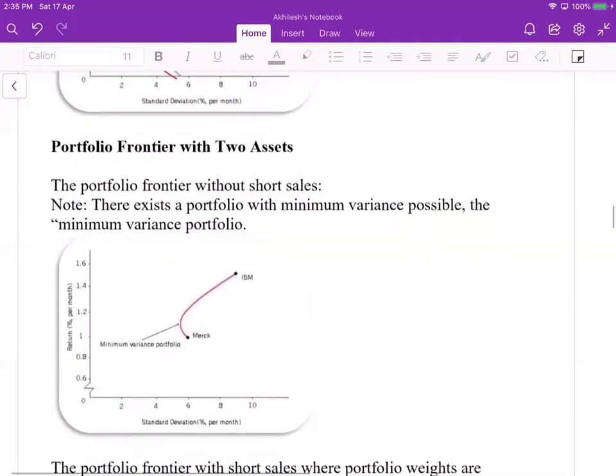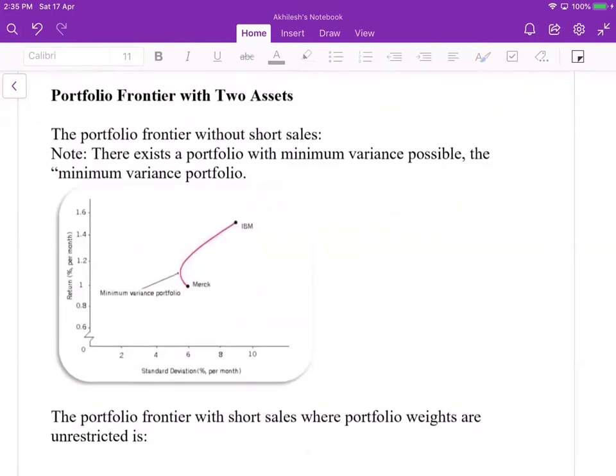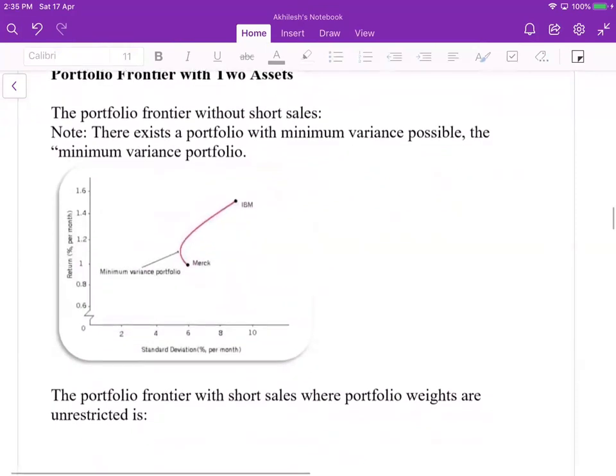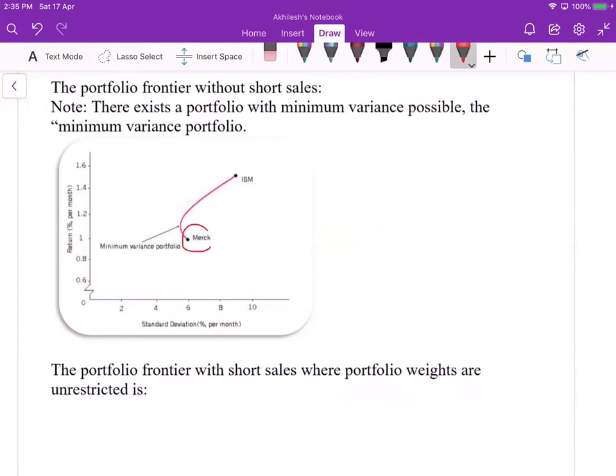The portfolio frontier of two assets. So in this discussion we have just two assets. When we have two assets, you can construct the portfolio and we will get it in this fashion. Given the choice, you can have long and short positions as well, but the risk will increase.